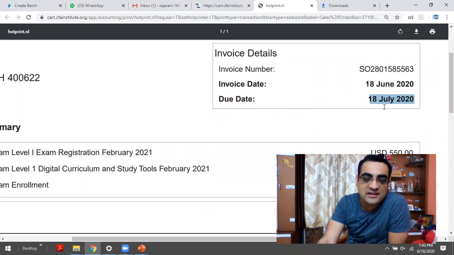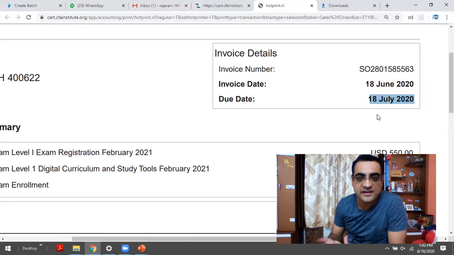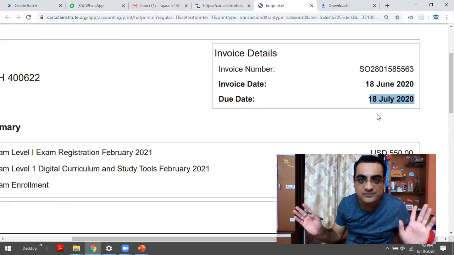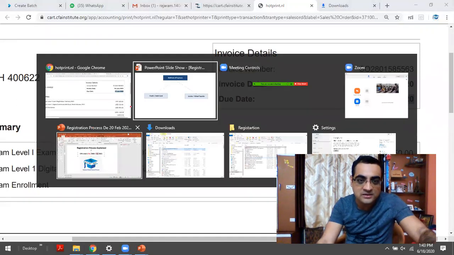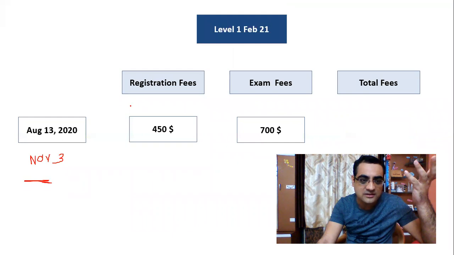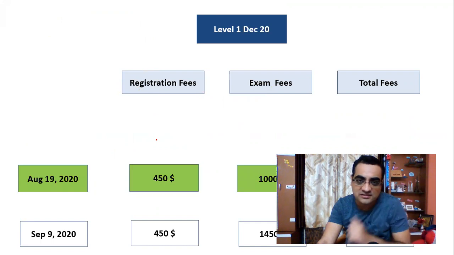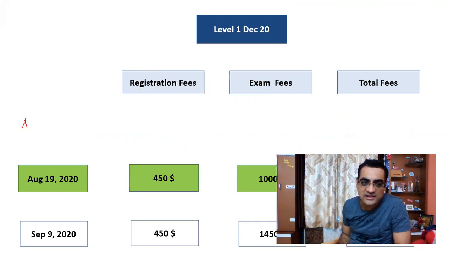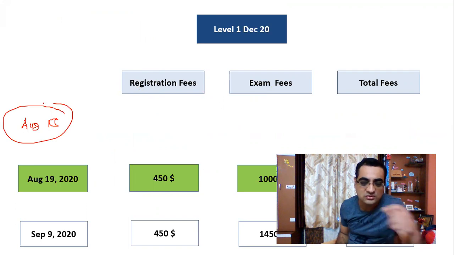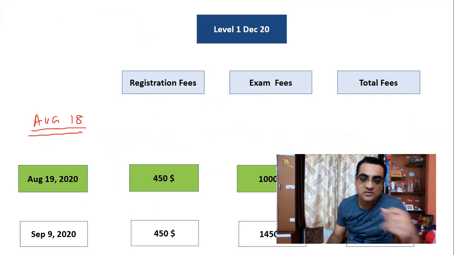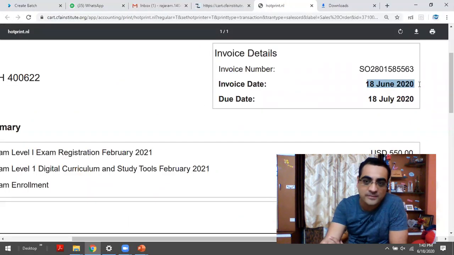And what's more is that in case in this period of one month, I decide that I don't want to take the CFA exam, then it's fine. It's completely fine that you generate an invoice and not pay for it. What many people do is, suppose I'm taking the Level 1 December 20 exam. I know that 19th August is the important date. So on August 18th, I will generate the invoice. So basically this invoice date would be August 18th and this due date would be September 18th.